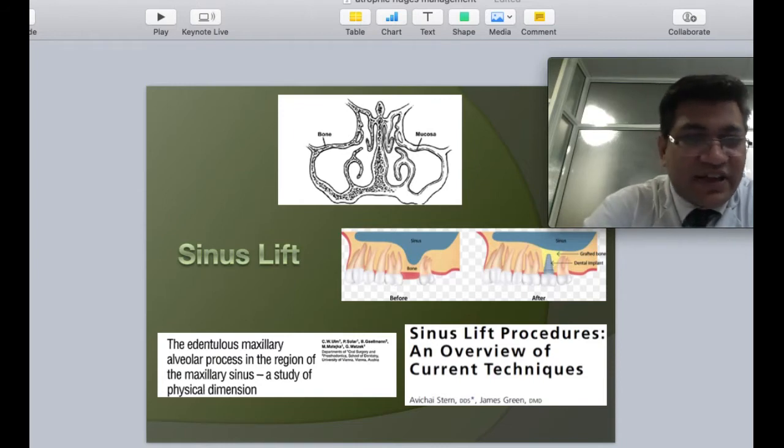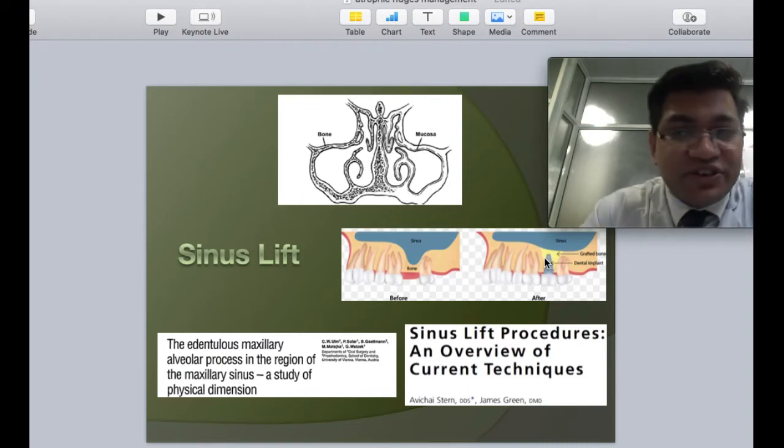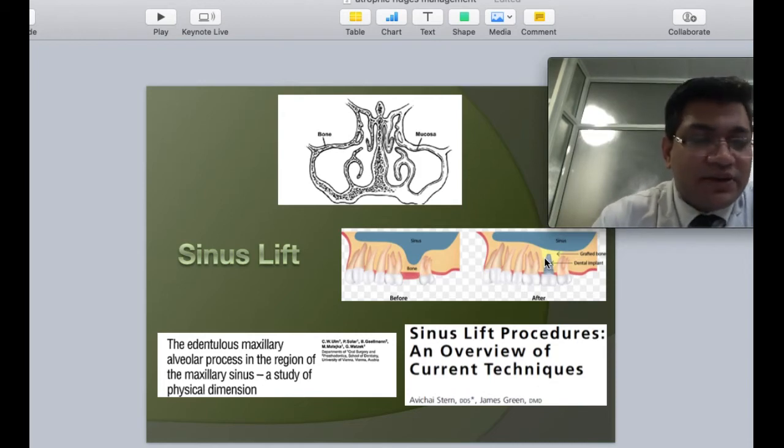What is basically a sinus lift? If we were to look on the screen, if there is dipping of the sinus due to significant pneumatization, the amount of vertical height in an edentulous area is significantly less. A sinus lift procedure basically helps in lifting the sinus from its inferior position to a higher position. The place of lift is occupied by a bone graft and can be utilized later, or immediately, by placement of an implant. This is the actual sinus lift procedure.